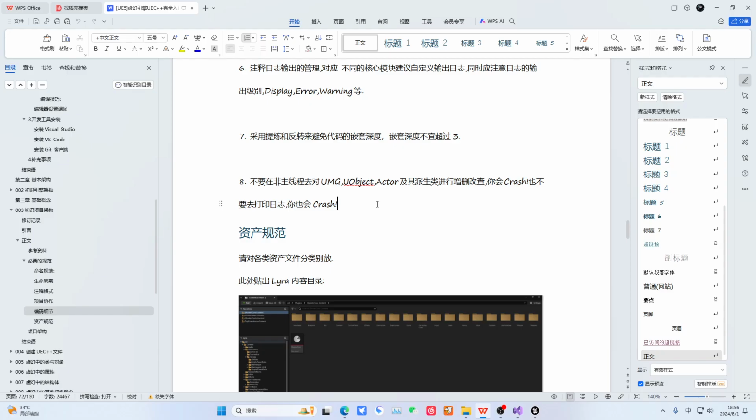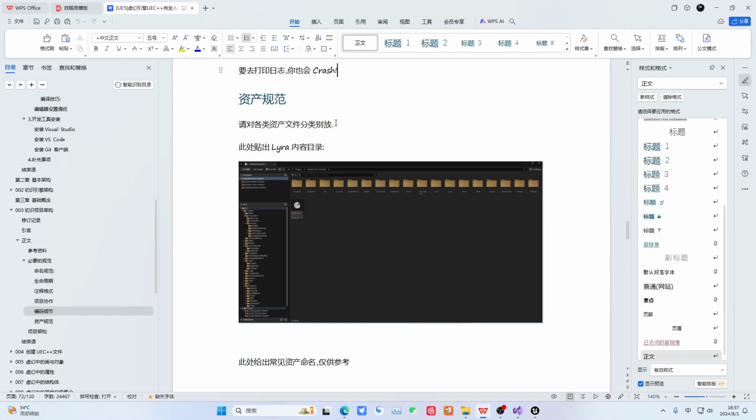And the last point is the most important. This is a common mistake many beginners make. That is, you perform CRUD operations on game objects outside the main thread. Congratulations, you will definitely crash. I strongly suggest you crash twice right now. This way, you'll remember it deeply. Let me give you a simple example. Some people have a thread that reads data from the database, or they've wrapped a network library, and then this thread gets data from the network and directly modifies UMG, directly modifies our UI.